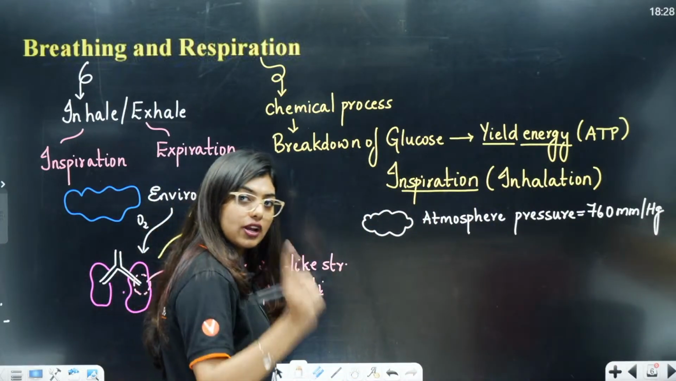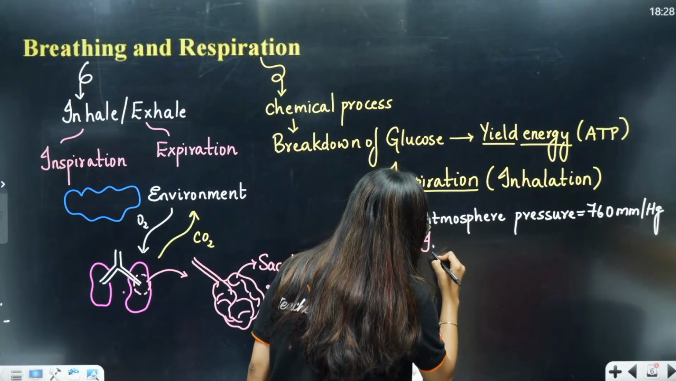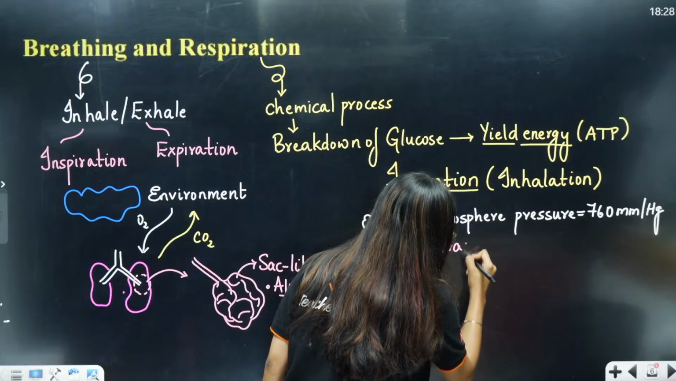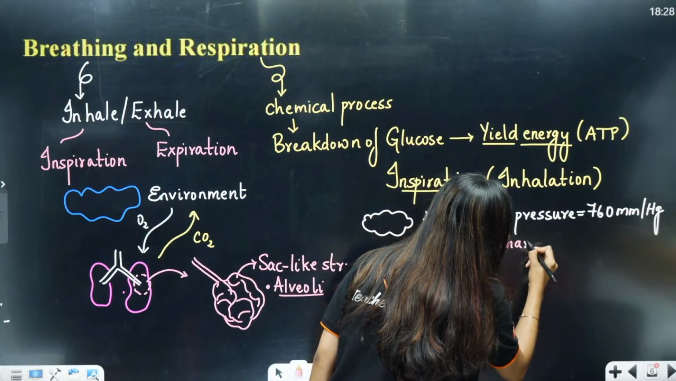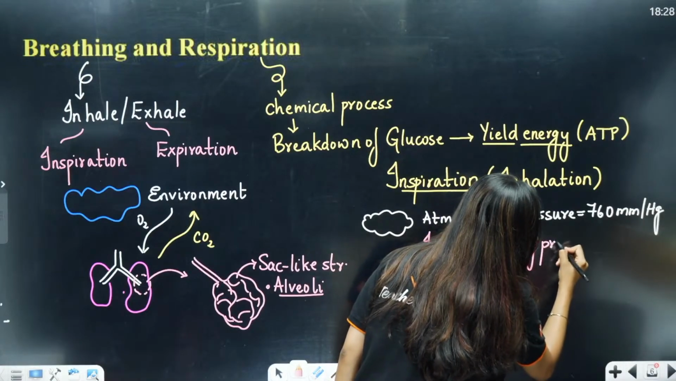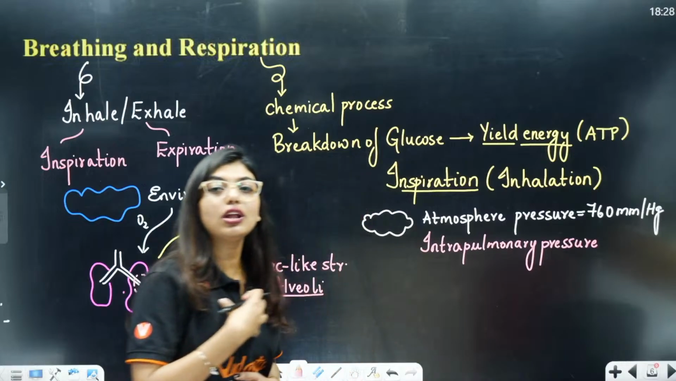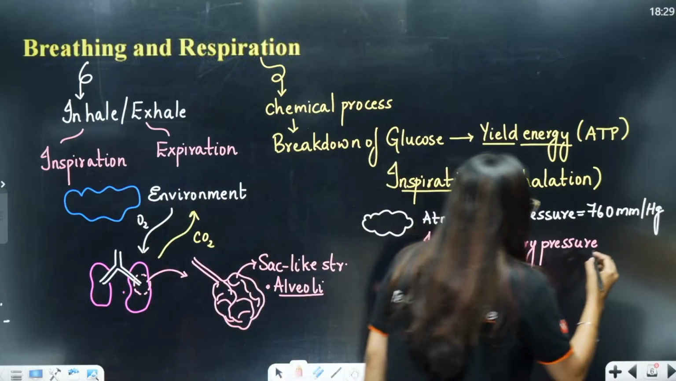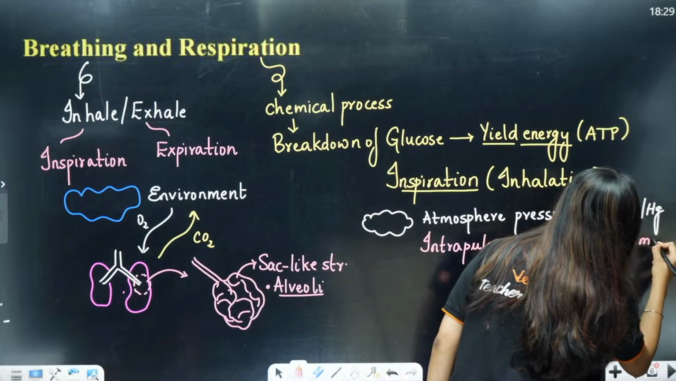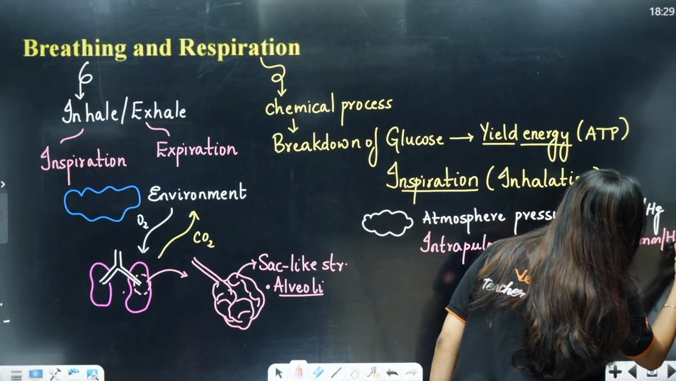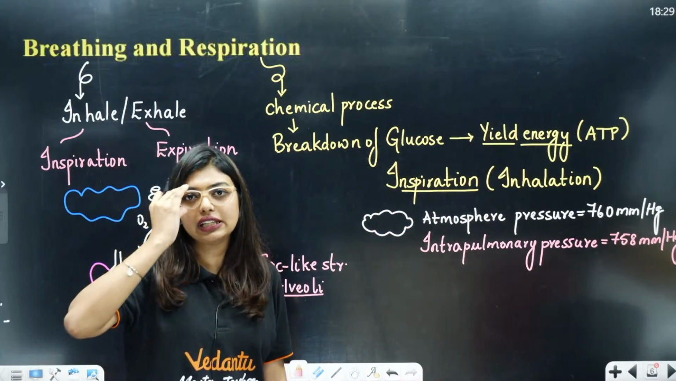Now, what we can regulate is our lung pressure, which is going to be called as the intrapulmonary pressure. What is intrapulmonary pressure, students? The pressure inside your lungs, okay. Intrapulmonary pressure will become 758 mmHg, and for this there is also a formula called pressure is inversely proportional to volume, which I will teach you in detail in the chapter, okay.